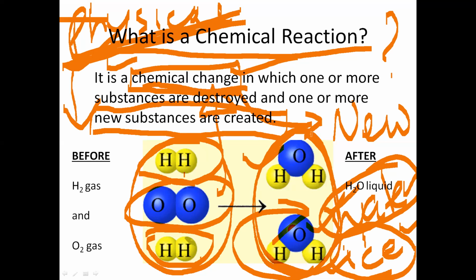Though water is made up of hydrogen and oxygen, neither does it have the property of hydrogen nor does it have the property of oxygen. It is a completely new substance. So that's what we call the chemical change. And the process which brings chemical change is what we call chemical reaction.